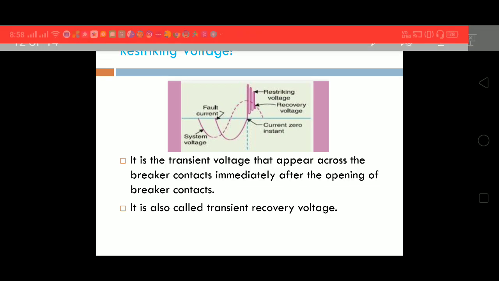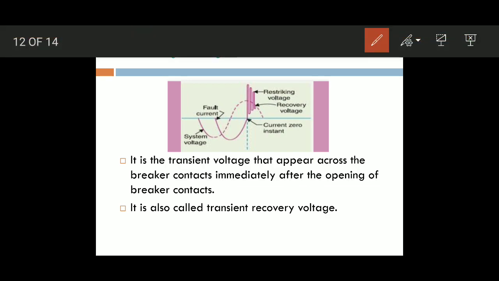In the figure we are observing the system voltage and the fault current. After that we are observing the current zero instant. Next, the fault current may have oscillations, and the sum of the oscillations will be obtained.